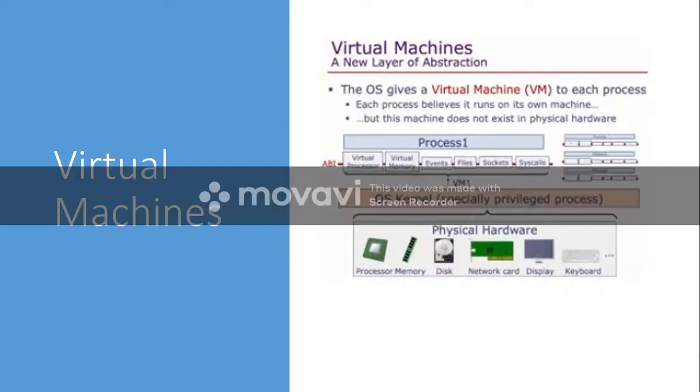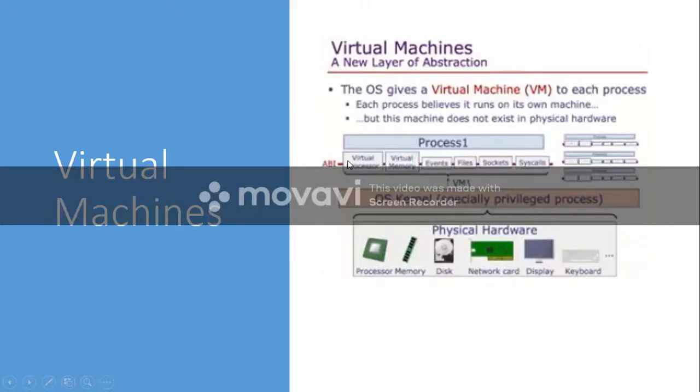So virtual machine, in the sense, for every process the operating system will provide one virtual machine. It's not a real machine, it is a virtual machine. For every process, the operating system will provide one virtual machine, and this virtual machine contains what? It contains a virtual processor, it contains virtual memory, it contains events, files, sockets, system calls, etc.